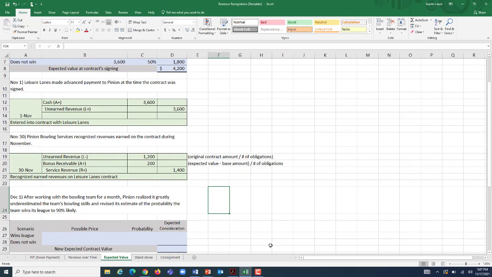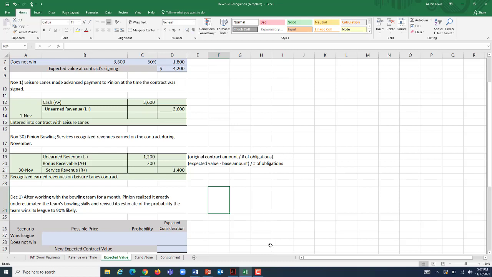So that was our original estimate. There's a 50-50 chance they're going to win the league. We didn't know the kids at the time. We don't know what kind of bowlers they are. After a month, we've been working with them. Someone went through and were like, these kids are really good. I don't think that 50-50 is a fair shake.